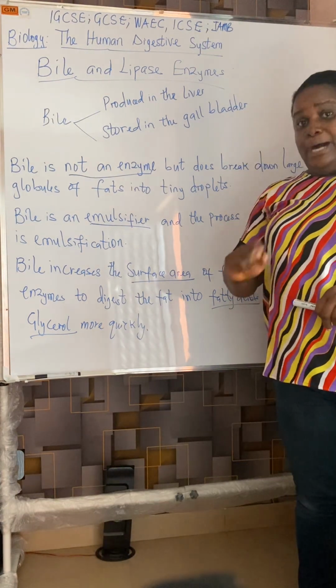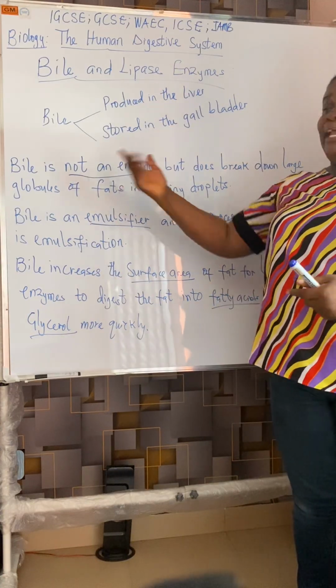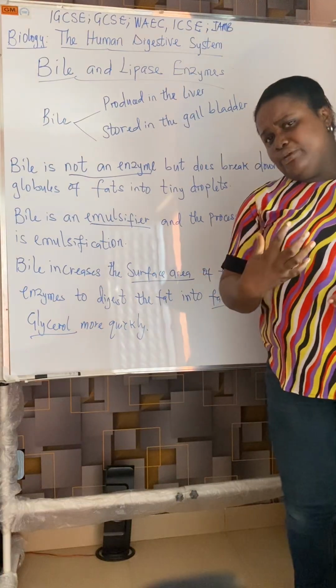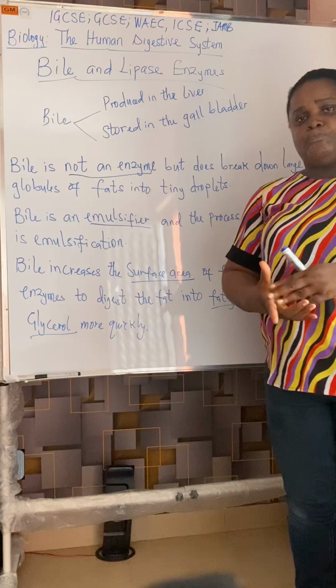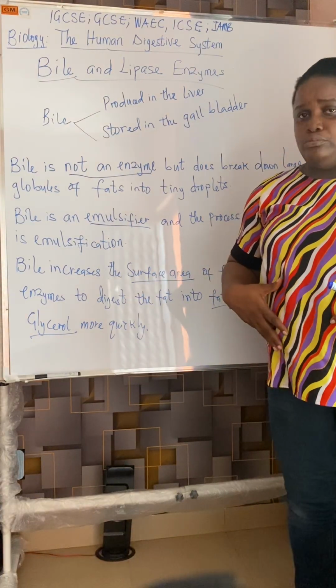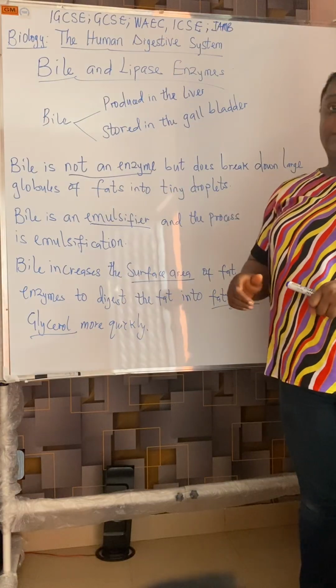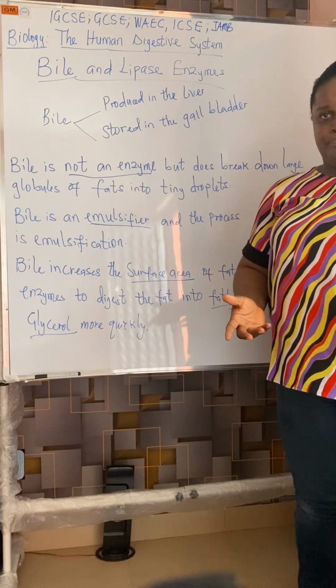So the second thing bile does is to provide the alkaline condition. Remember, bile is alkaline. So bile neutralizes the hydrochloric acid that will want to find its way into the small intestine, providing an alkaline medium and returning the small intestine to neutral so that it can work optimally.